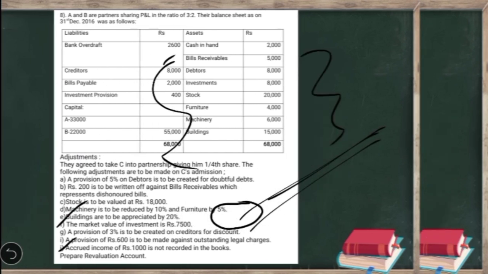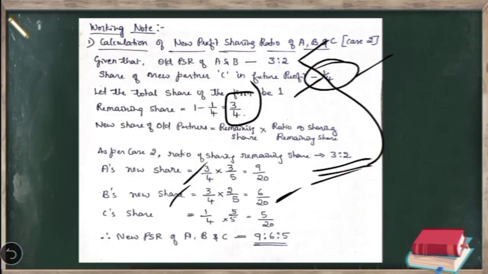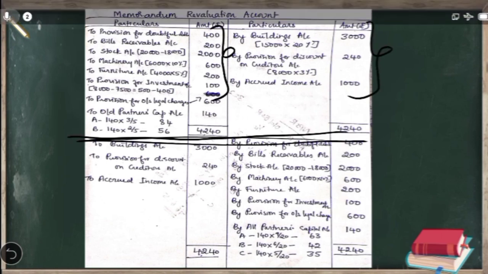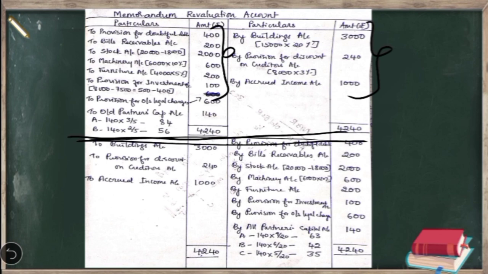So now, taking into consideration all these adjustments, we are going to prepare the revaluation account. All the losses on revaluation are recorded on the debit side here. Similarly, all the profits on revaluation are shown on the credit side. After that, we are going to close the revaluation account. We get 140 rupees. So this represents revaluation profit because we get the balancing figure on the debit side.